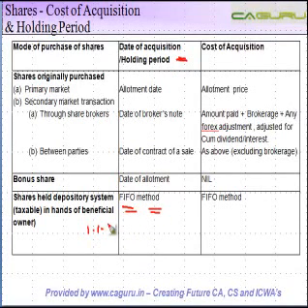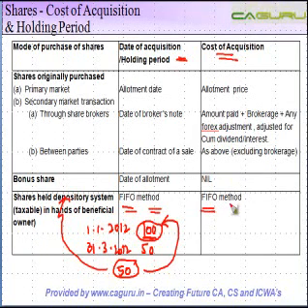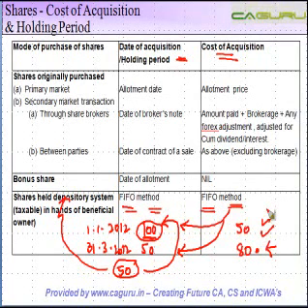Let's say you acquire 100 shares on 1st January 2012. On 31/3/2012, you acquire 50 shares. Now let's say you sell 50 shares. It will be assumed that the shares sold are the ones which were acquired first, if these shares are held with the depository in demat form, right? Similarly, the cost of acquisition is also calculated on a FIFO basis. You will first take the cost of these shares, and once these shares are exhausted, you move to the cost of the next shares. So let's say the cost of these 100 shares was rupees 50 per share and this 50 was 80 per share. You cannot take a higher cost. You have to move as per the FIFO method.